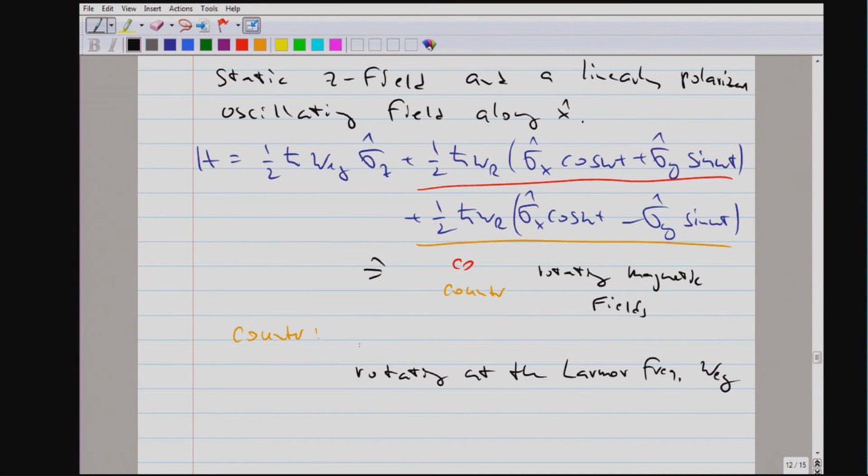And the co-rotating term became stationary on resonance in this rotating frame, whereas the counter-rotating term rotates at a very high frequency in this frame at the Larmor frequency.